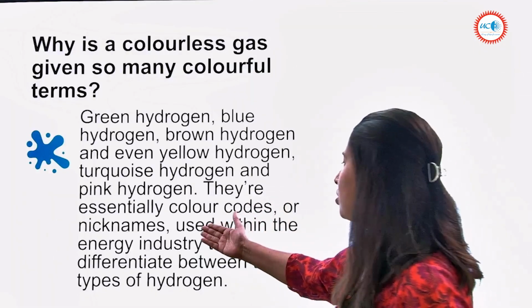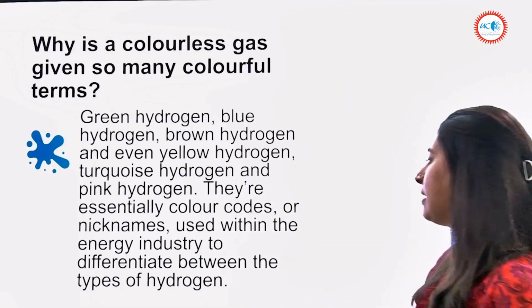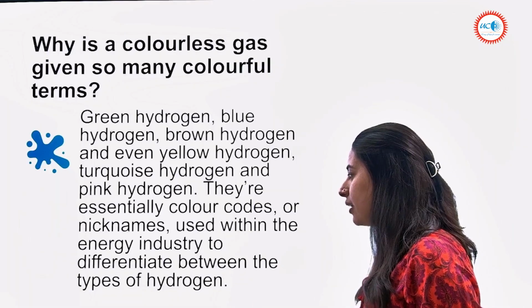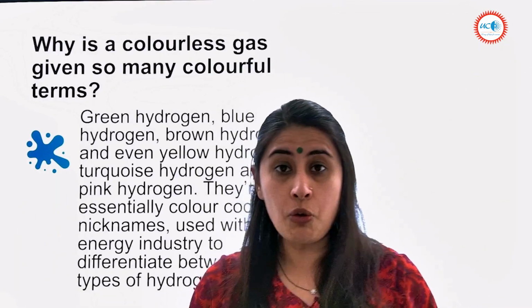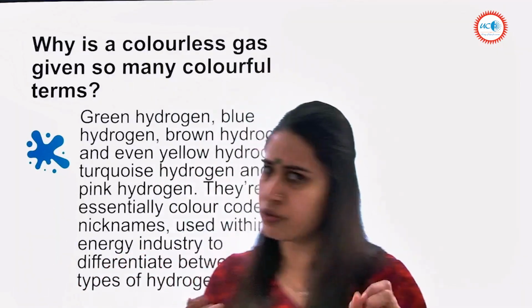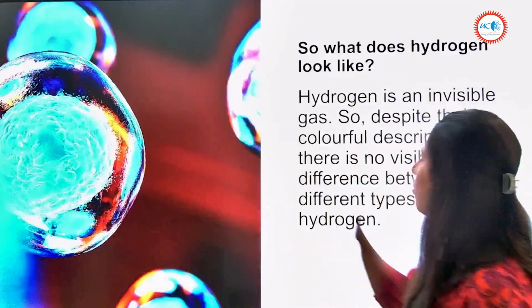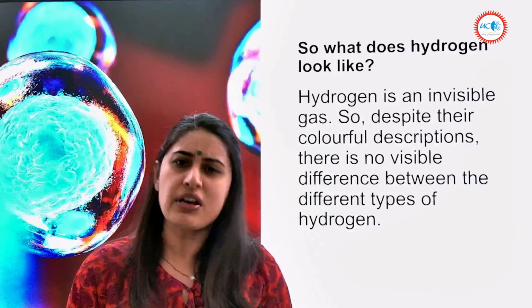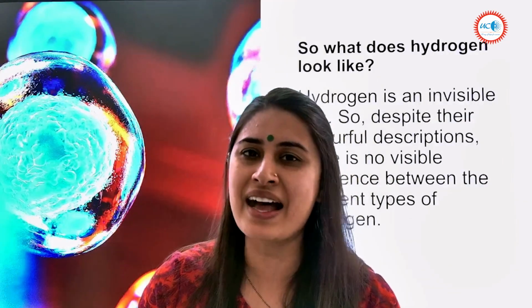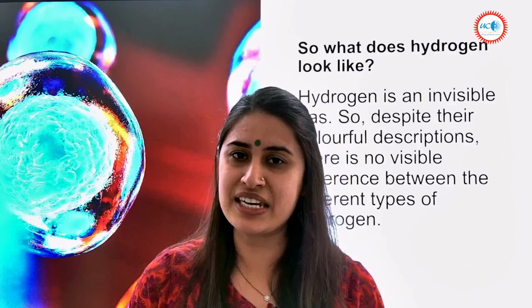They are essentially color codes or nicknames used within the energy industry to differentiate between the different types of hydrogen. Now, what are these types of hydrogen? We need to get on that now. So here we have, what does hydrogen look like actually? Hydrogen itself is a colorless gas. It doesn't have any color.